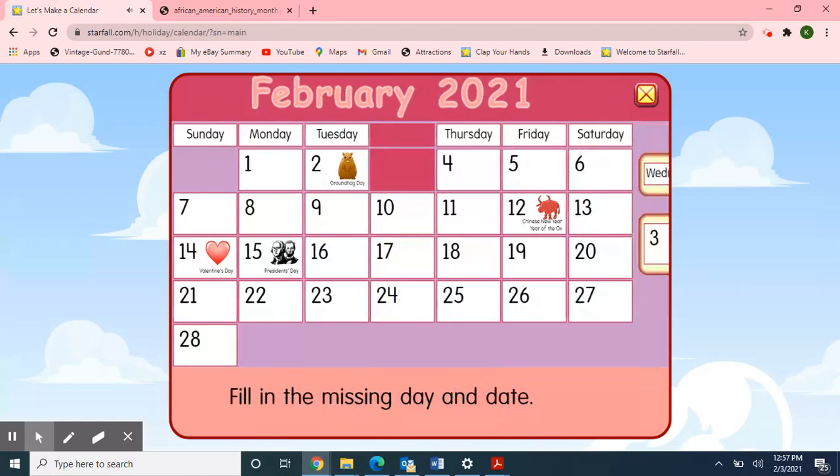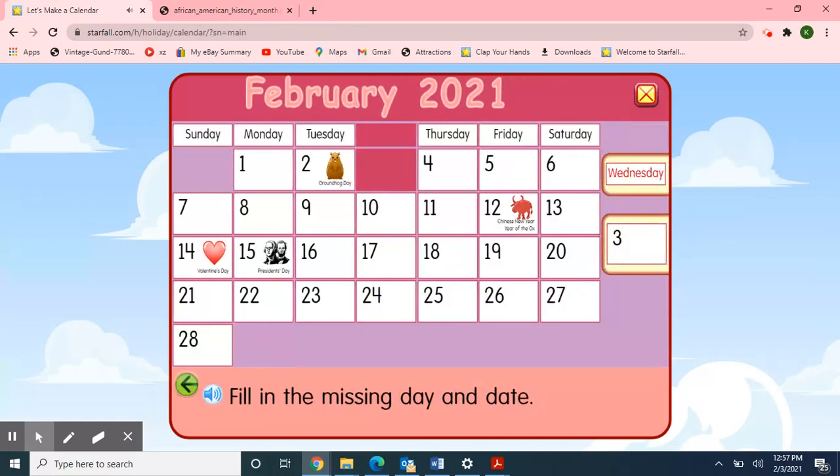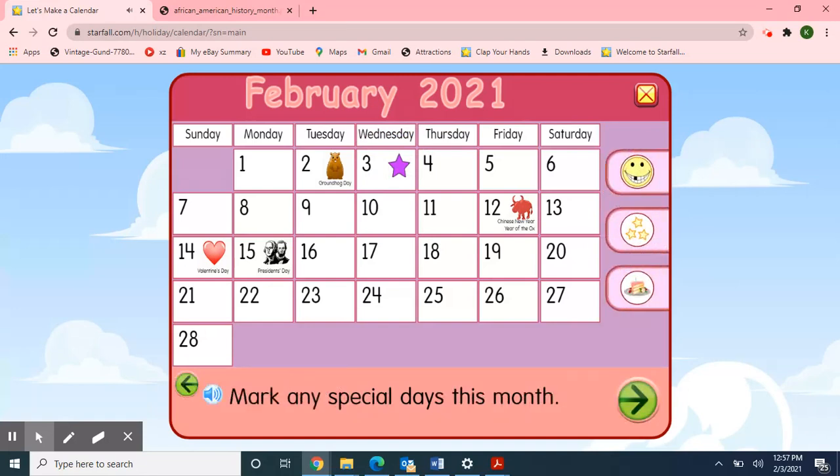So I'll pick up the day of the week Wednesday, and the date, 3rd. Great job! Next, I'll mark the special days this month. Well, Tuesday, February 2nd was Groundhog Day. And today is Wednesday, February 3rd, so I'll pick up the smiley face and move it over to today's date.